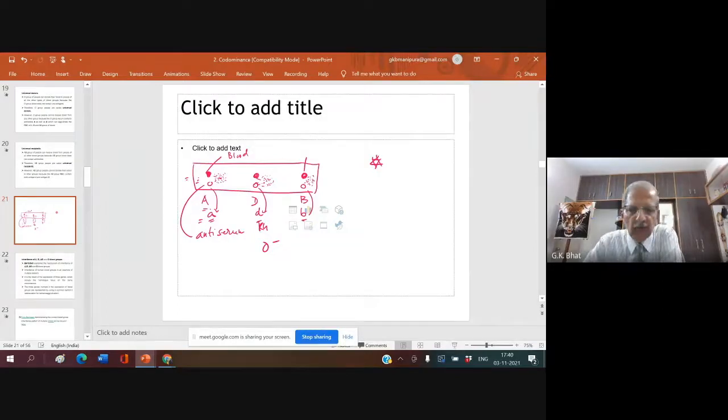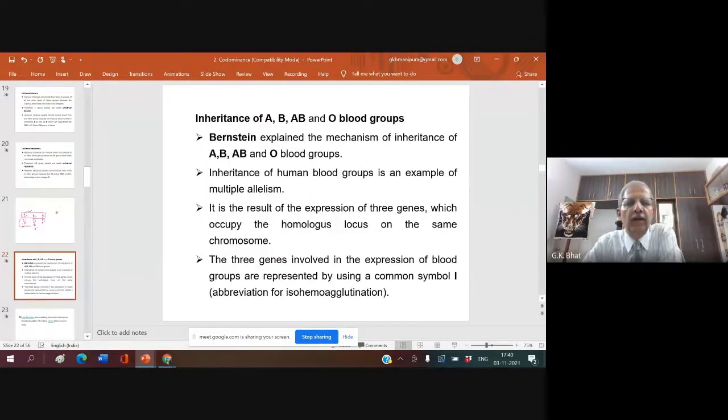No. So, now let us study inheritance of A, B, and O blood group. Please note down, the inheritance of A, B, O blood group was explained by Bernstein. Very important, remember. Whenever we study genetics of the blood group, we use the symbol I. Why I? I is an abbreviation of isohemoagglutination.